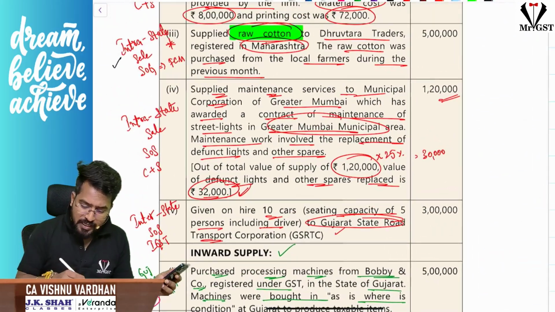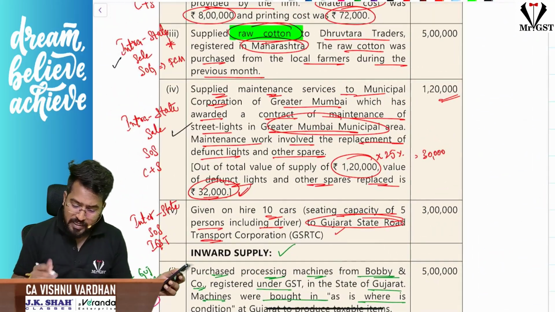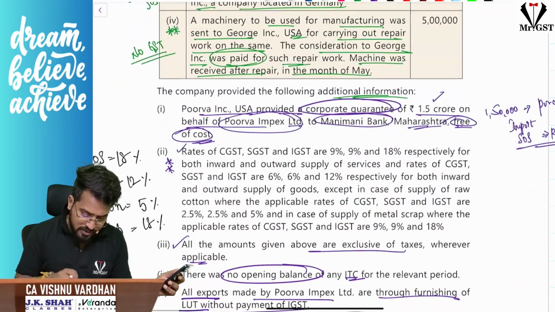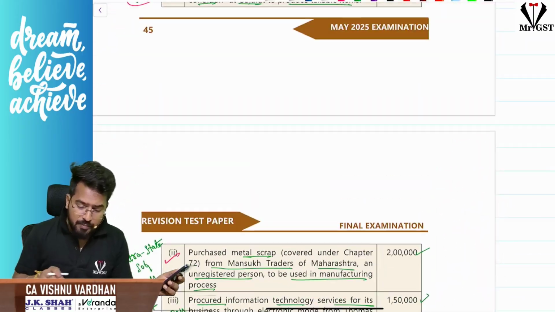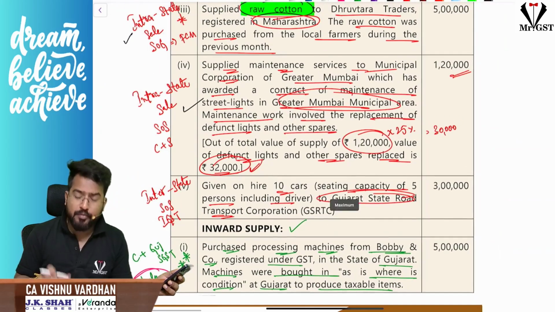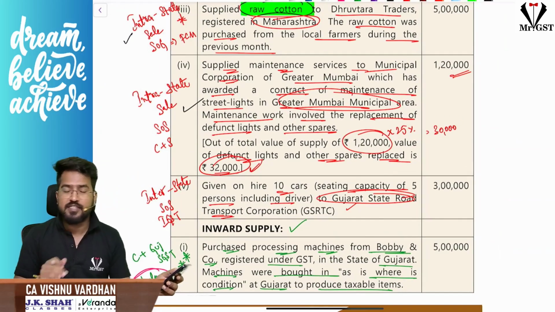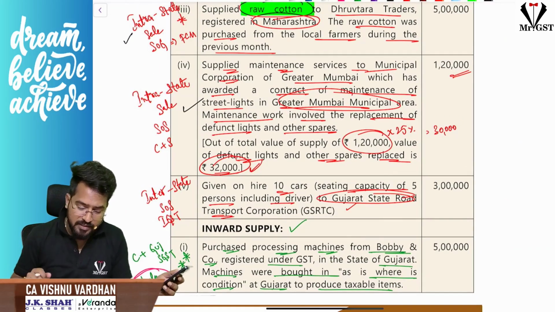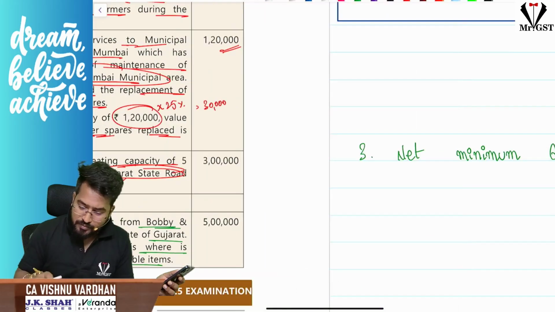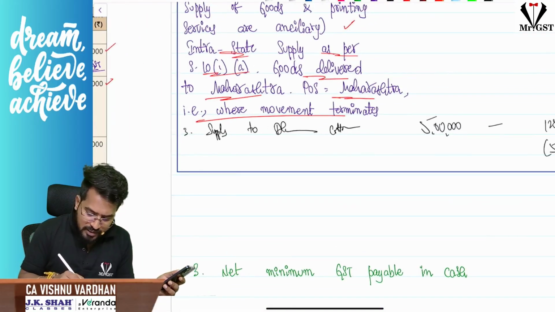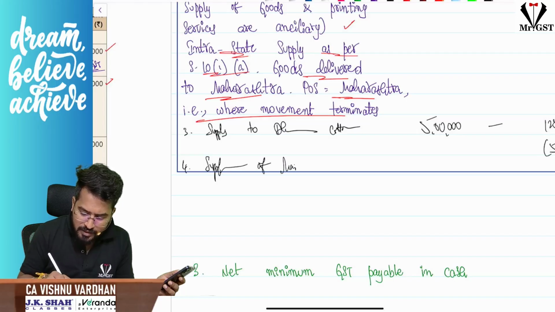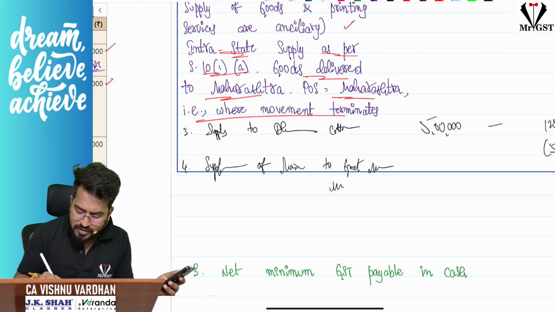Fourth one is maintenance for greater Mumbai municipal area, all that. So this is also 1,20,000 into 18% supply of service. See, there can be a mixed composition of both goods and services, but predominantly this is service. So this should be treated fully as supply of maintenance services. So what I will do, sir, I will write supply of maintenance services to Greater Mumbai municipality, something like that.